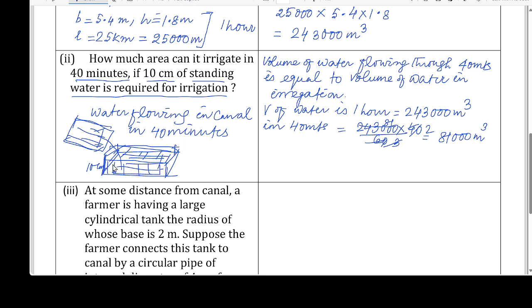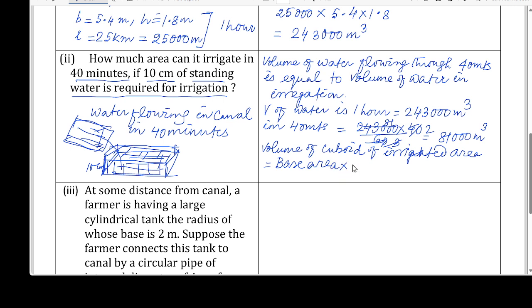Now here already 10 centimeter is there. That means the volume of the cuboid where this irrigation is going on, the irrigated area, is equal to base area into height.